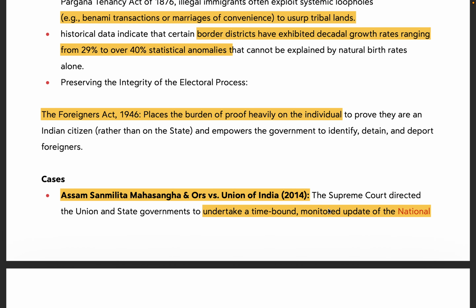Another factoid that I found in that article is, the Foreigners Act places the entire burden of proof heavily on the individual to prove they are an Indian citizen. That is, it's sort of a reverse burden of proof. Our usual justice system acts where the state has to prove a charge, but under the Foreigners Act, you have the burden of proof to prove that you are an Indian citizen.